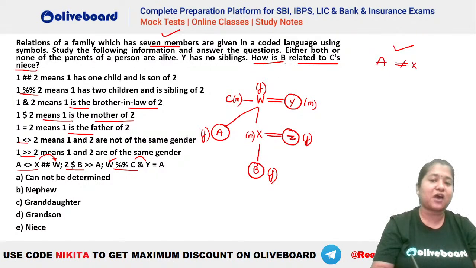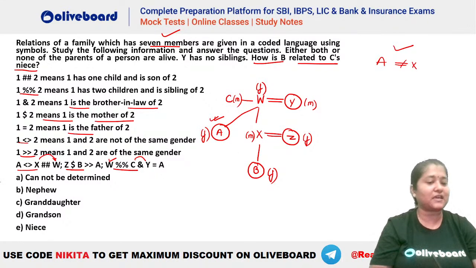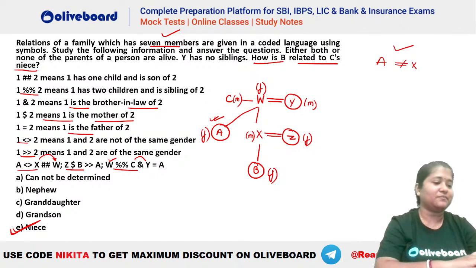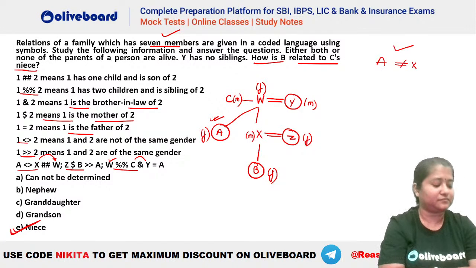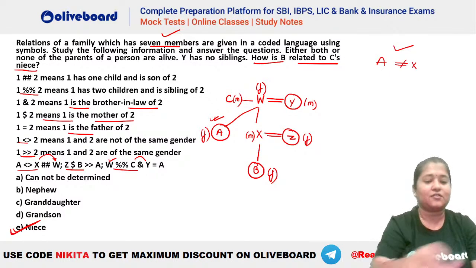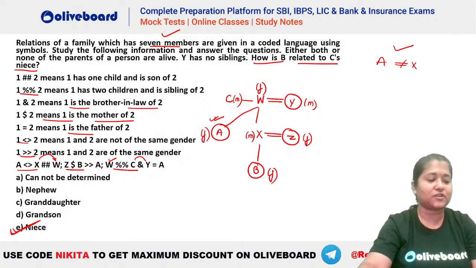So the question is, how is B related to C's niece? Who is C's niece here? You can see C's niece is A, isn't it? C's niece is A. So how is B related to A is the question. So you can see B is the niece of A. So niece would be the right answer. Are we clear, everybody? Please let me know if we have any doubts in here. Everyone clear? Everybody? Did you understand? Okay. Chalo. We'll quickly go to the next question now.